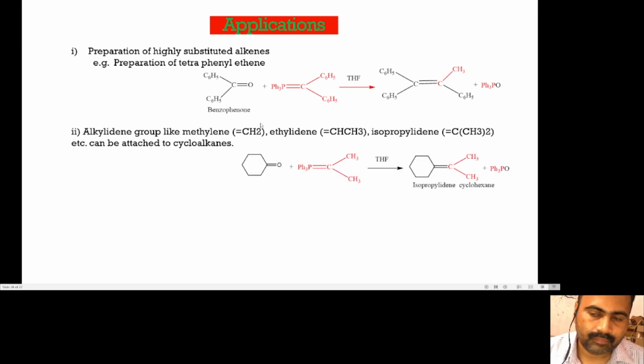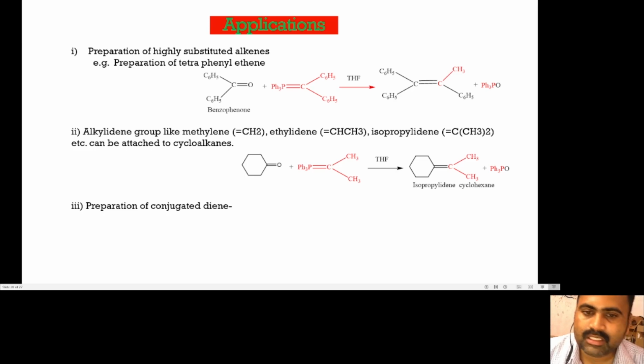For example, when cyclohexanone is treated with isopropylidene phosphorus ylide, we observe that the oxygen atom of cyclohexanone is replaced by the isopropylidene group to give isopropylidenecyclohexane as a product. So in this way we can introduce the alkylidene group on cycloalkanes.